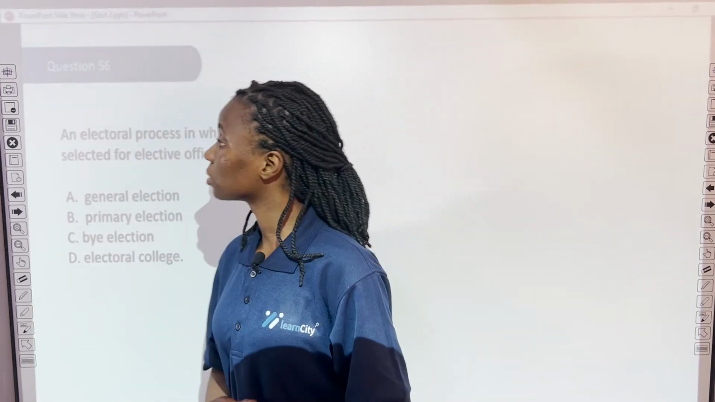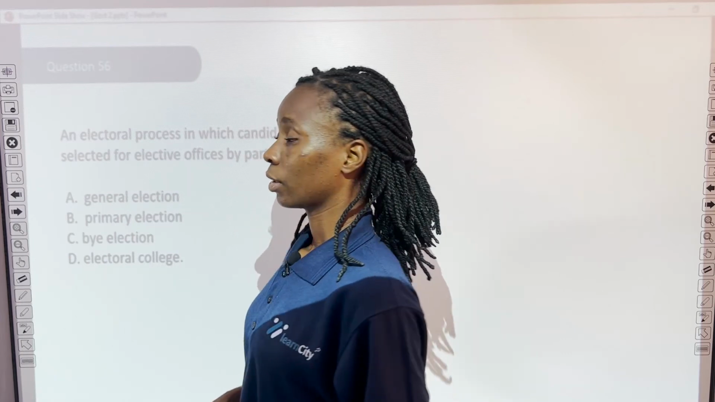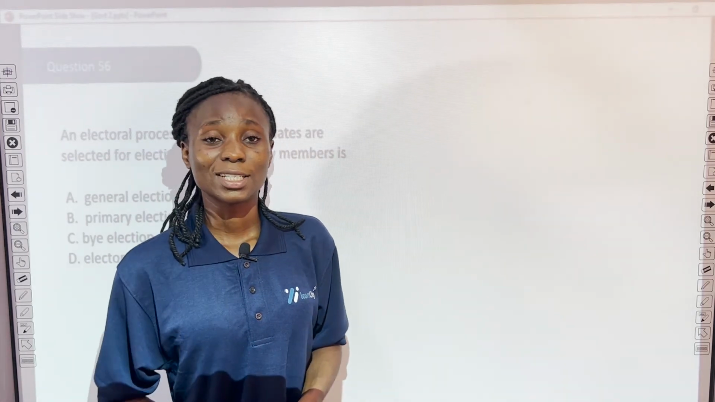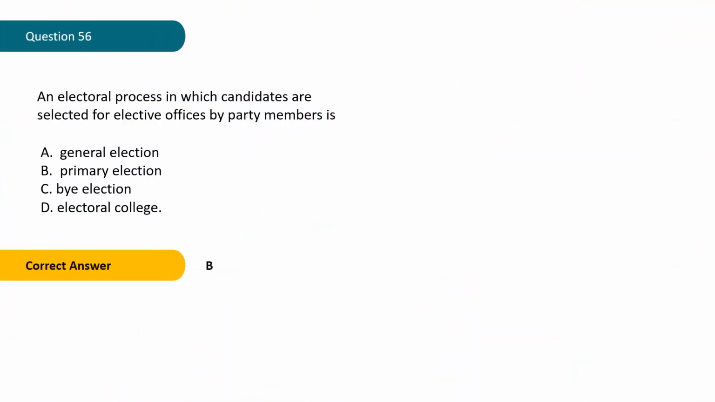Question 56. An electoral process in which candidates are selected for elective offices by party members is A. General election, B. Primary election, C. By-election, D. Electoral college. Can you guess what the answer is? Well, let's see. The correct answer is B.